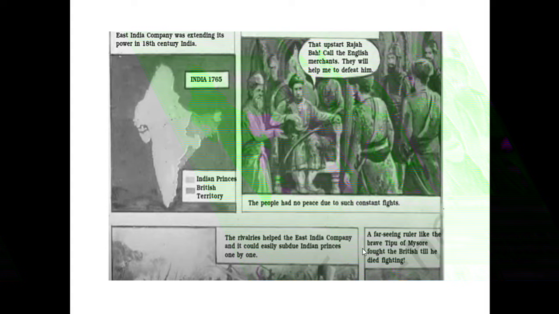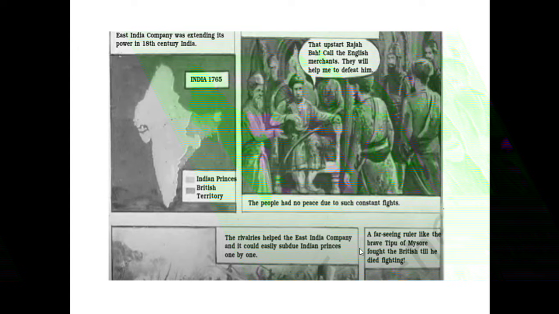Next, Indian princes were short-sighted. What does it mean? It means they thought only for a short term and did not think about what would happen in the future, because our princes themselves started inviting the British to help them.